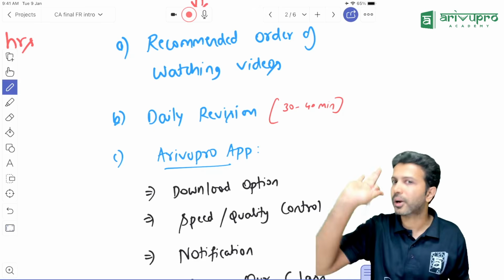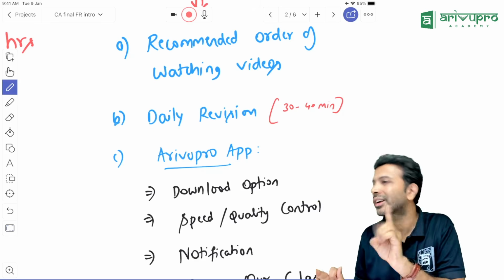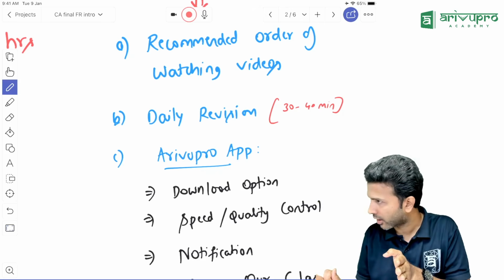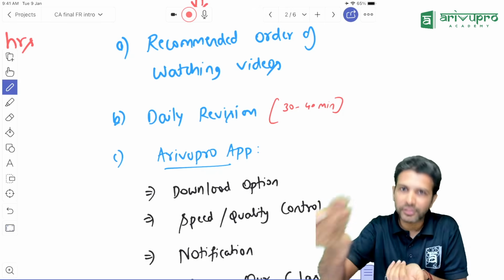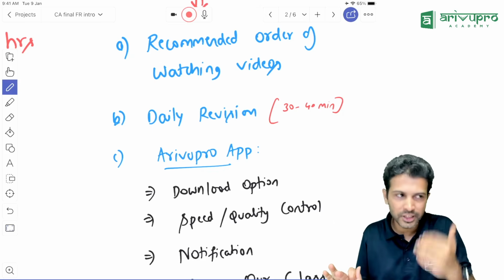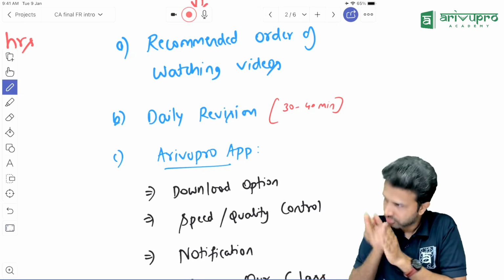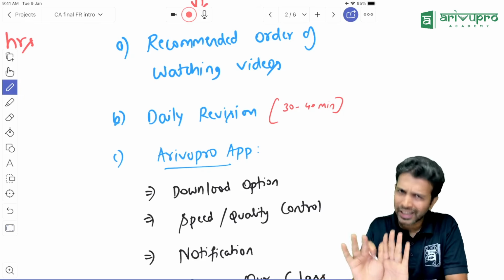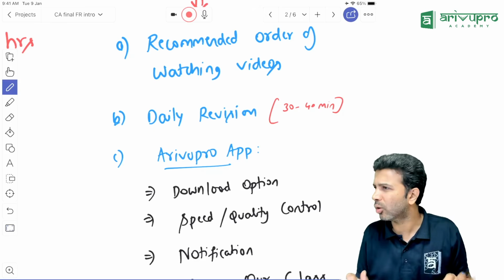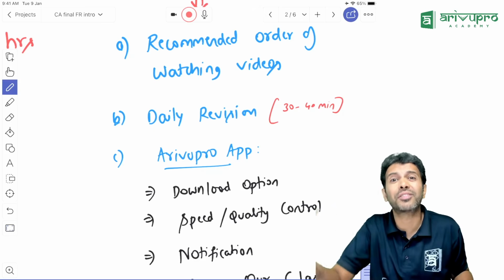So the first priority, in my view, should always be your examination. Work is important, but it is something you will have to do even after CA also. It doesn't end. So put the majority of your time and energy into studies. Work you manage, it's okay. But in that time, don't get overwhelmed, sometimes because this is our first job.